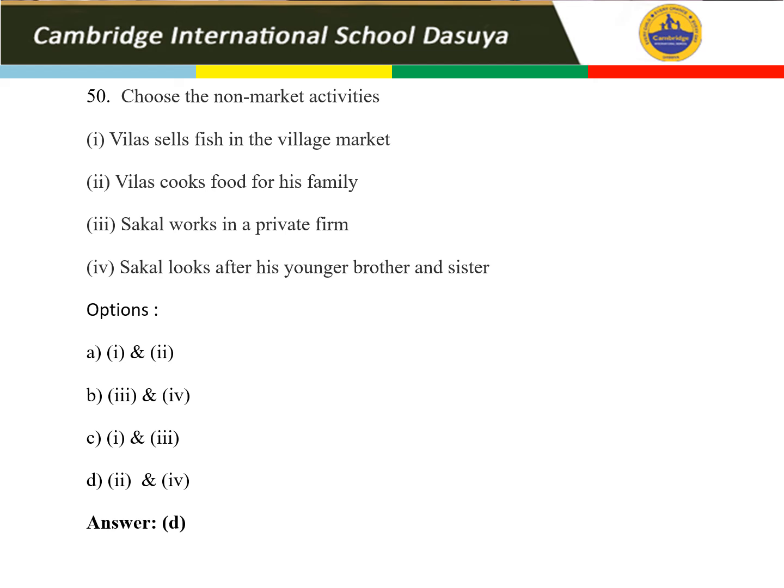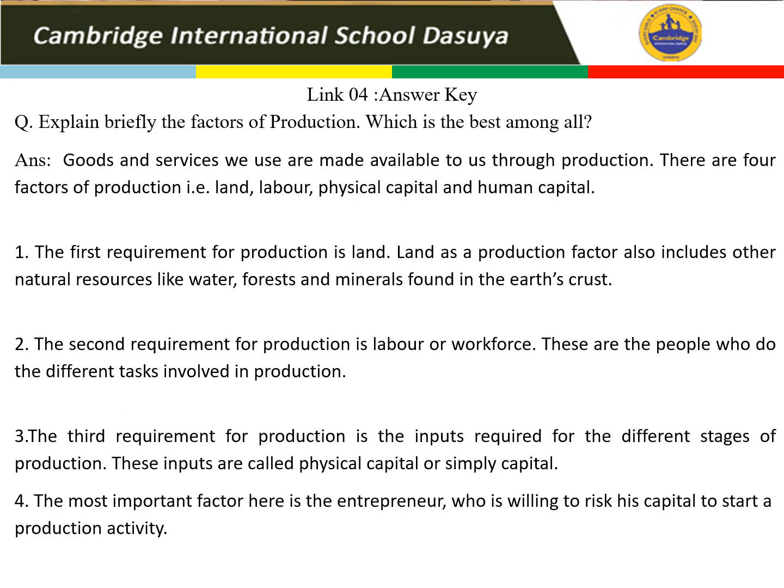So I guess now your MCQs are clear. So I hope you are able to score good in this. And now we are moving to the last question that was for 5 marks. So long answer type question. So let's talk about that now. Now, here we have the last question for your economics. So as you can see here, so in the link 4, I told you the question number might be 55th or 56th question. So for economics, the question is explain briefly the factors of production.